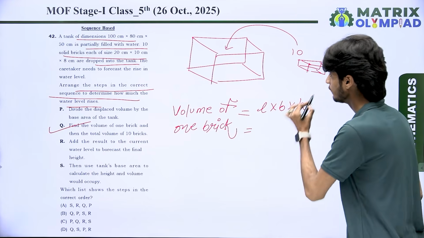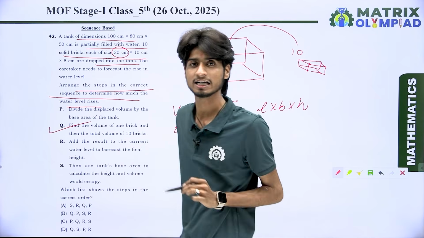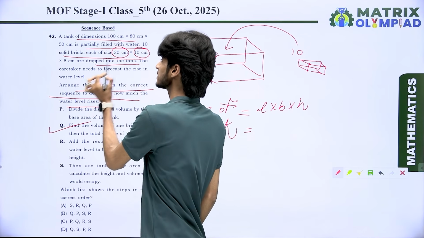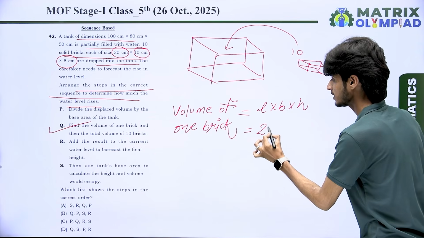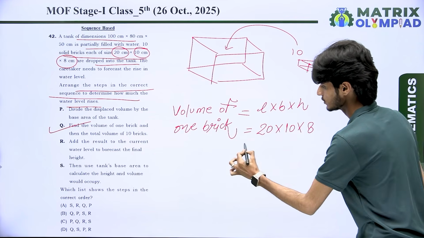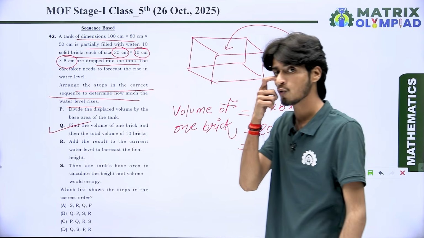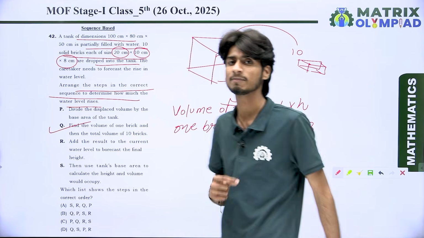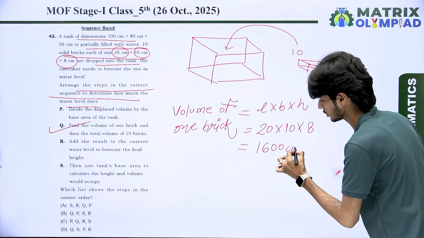For a brick, we are having length as 20 centimeter, breadth as 10 centimeter, and height as 8 centimeter. That means 20 multiplied by 10 multiplied by 8. So let's multiply all of them. 20 multiplied by 10, then it is 200, and 200 multiplied by 8, then we get 1600 centimeter cube.